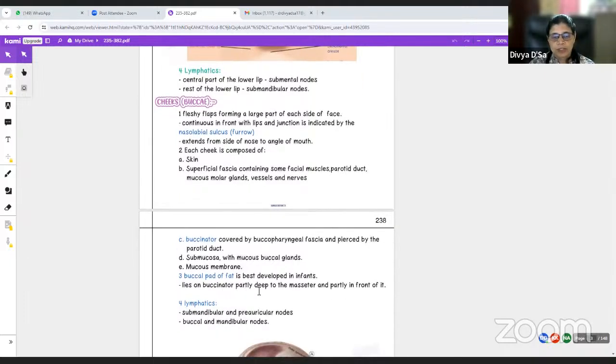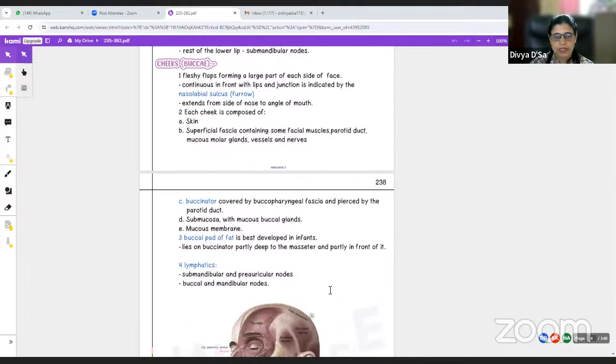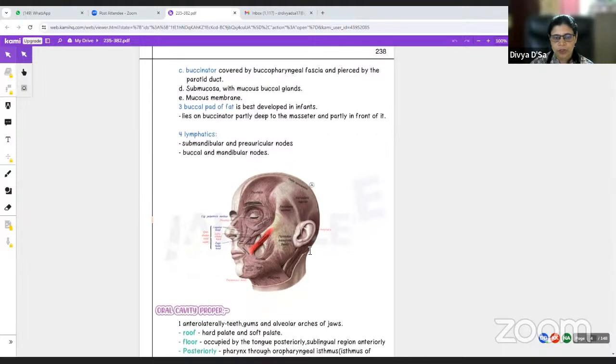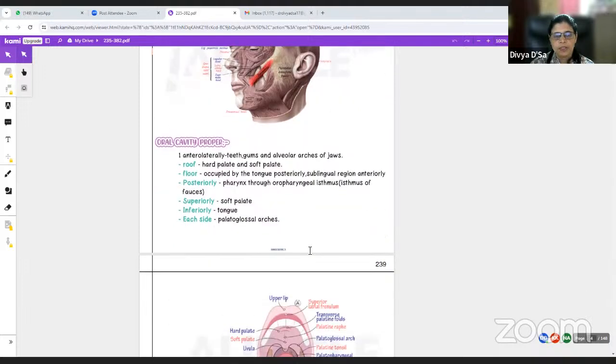So it lies on the buccinator, deep to the masseter, and partly in front of it. The lymphatics basically drain into the submandibular and the preauricular group of lymph nodes, and buccal as well as mandibular group of lymph nodes. The next portion, that is the oral cavity proper, anterolaterally has the teeth, the gums, and the alveolar arches of the jaw.